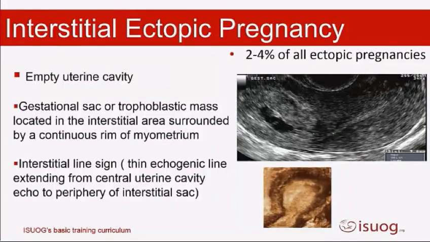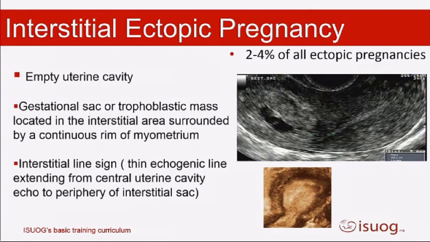Of course, as I said before, 95% of ectopic pregnancies are tubal, so 5% are the non-tubal. We tend to call an interstitial ectopic pregnancy a non-tubal ectopic pregnancy, but of course it is in that interstitial part of the fallopian tube. Okay, so the ectopic pregnancy is seen separate to the endometrial cavity, but it's still surrounded by myometrium. These are thought to happen in about 2 to 4% of ectopic pregnancies. They're often termed a cornual ectopic pregnancy, but they are not the same thing.